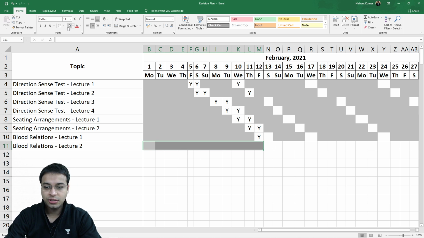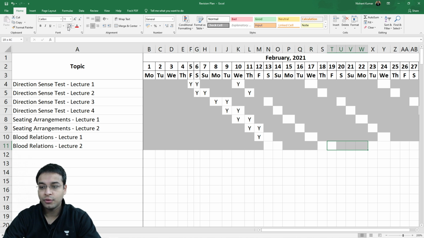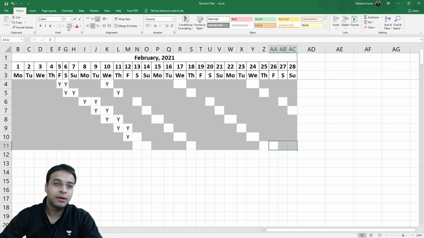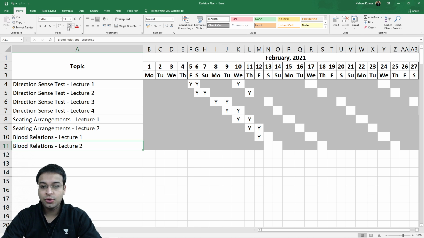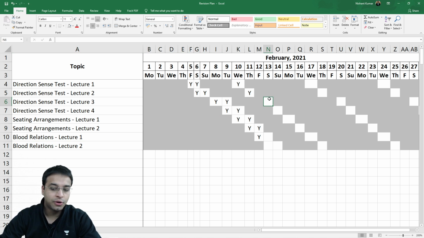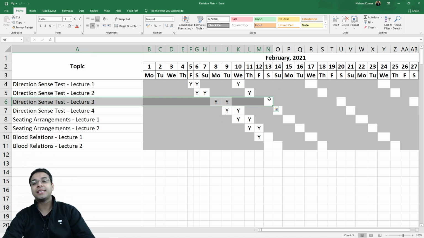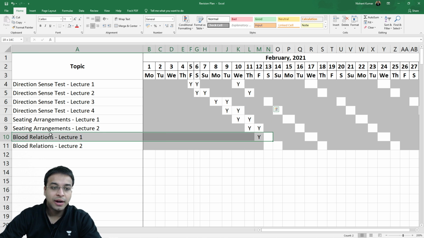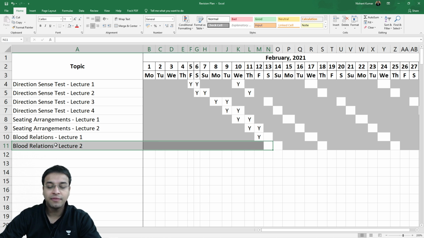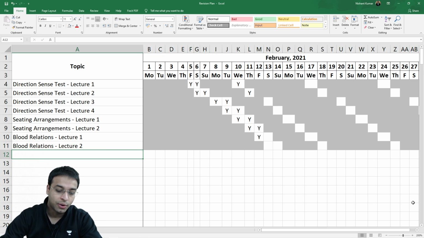Let me color these blocks. Then I'll leave 2 blocks open, then 1, 2, 3. I'm going to color it 1, 2, 3, 4, 5, 6. Color, then leave a block 1, 2, 3. All right, so I'll color this. So this is blood relations lecture 2 revision schedule, and today don't forget you also have to revise direction sense test lecture 3. So today you have to revise direction sense test lecture 3, you have to revise blood relations lecture 1, and you have to revise blood relations lecture 2. Now let's start.